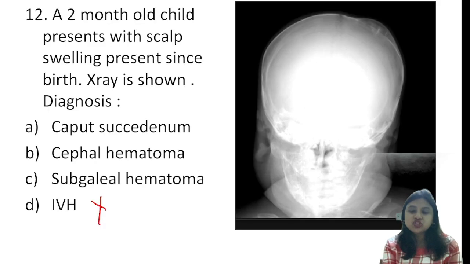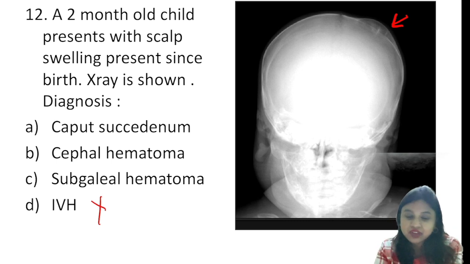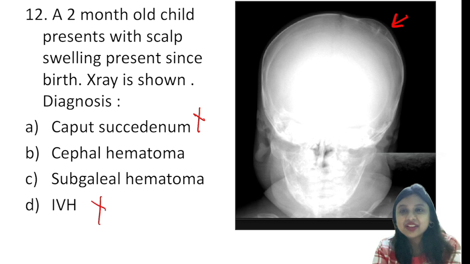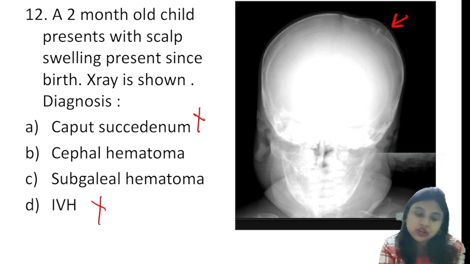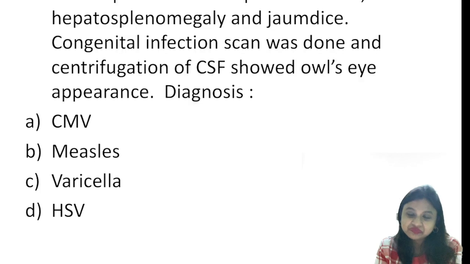Now you go back to the question and see the X-ray image. Can you see a swelling over here, and can you understand the distinct margin, and can you understand that it is not crossing the sutures? So there are 2 points in favor of cephalhematoma. Caput succedaneum is already ruled out because it resolves by day 3 of life. It cannot stay. So since it has a distinct margin and it is not crossing sutures, the best answer over here is cephalhematoma. Hope I have made this very clear about the scalp swelling.